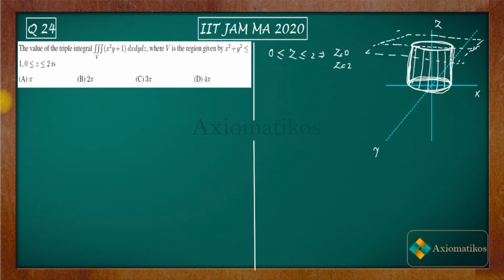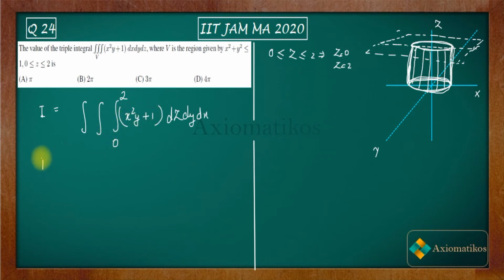Now let us see what your integral is. Your integral is the triple integral of x square plus y square plus 1, with dx, dy, dz. Let me write dz, dy, dx because I will place the limit of z in the first place. So z is moving from 0 to 2. We will talk about the limits of x and y later. I made a mistake here in the integrand, so let me erase that mistake. So in the integrand we have x square plus y square plus 1.